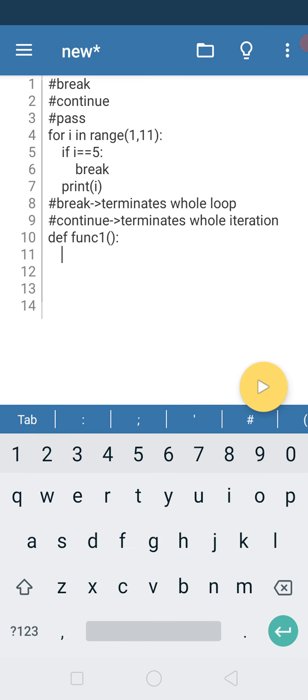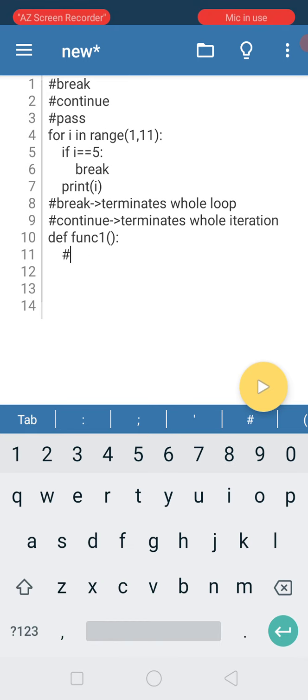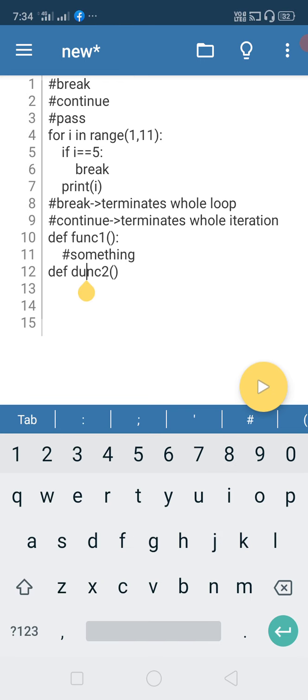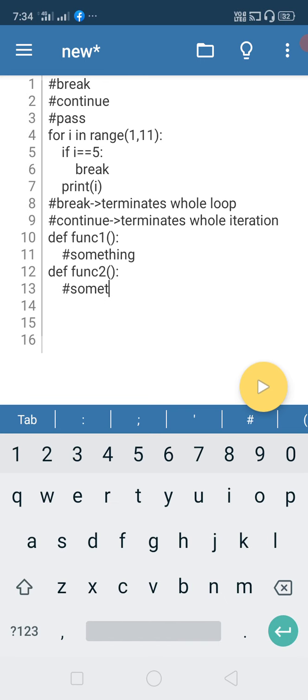I'm writing something like a equal to 1, and again def func2, and again something.